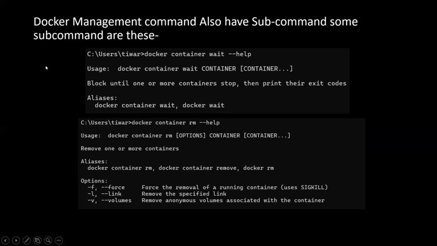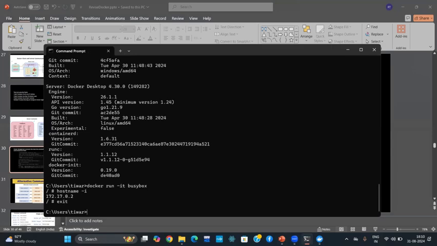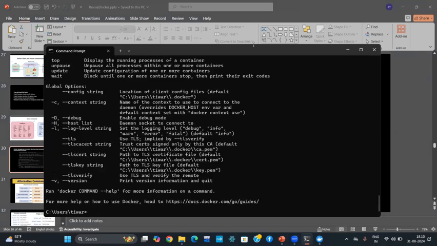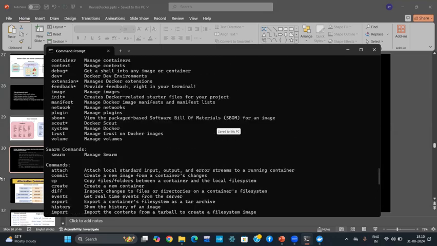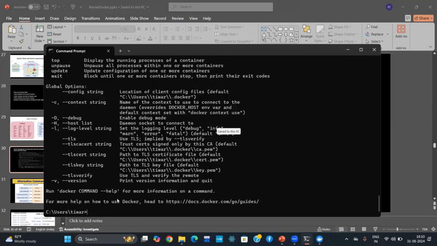Okay, so Docker management commands also have sub commands. Let me explain it here. Firstly, I have exited from this operating system. I just write docker and press enter. Here you can see the list of all commands: swarm commands, management commands, and so on. Then I write docker ps --help.